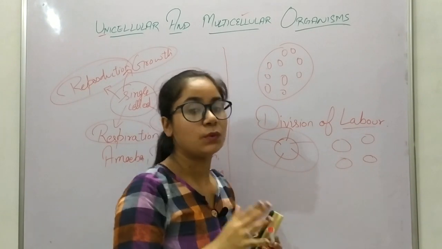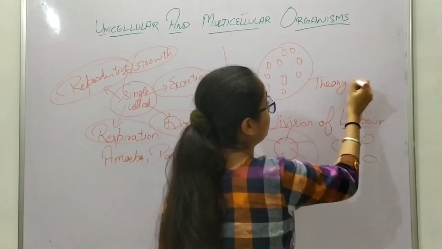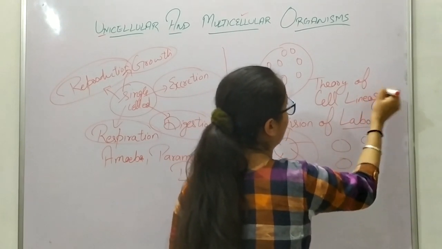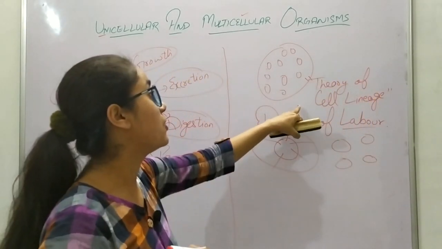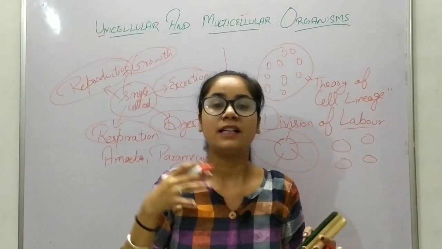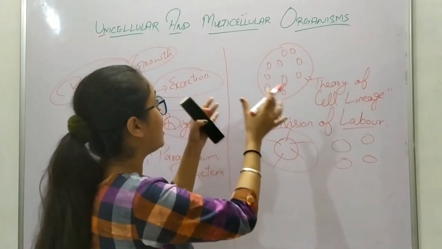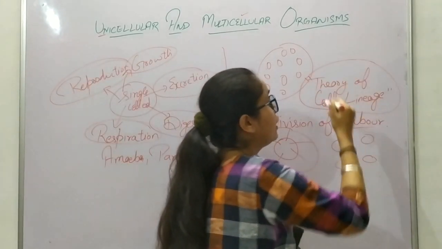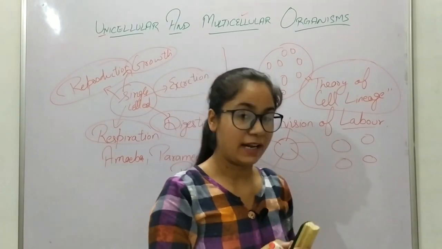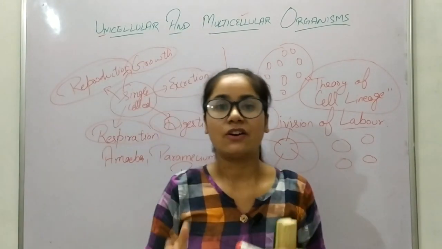Okay, and we had studied about the theory of cell lineage. If you remember, in the previous video we had talked about the theory of cell lineage. This theory was given by R. Virchow, which means that cells are produced from pre-existing cells. So the multicellular organisms follow the theory of cell lineage, which was given by R. Virchow. So these are the unicellular and multicellular organisms.